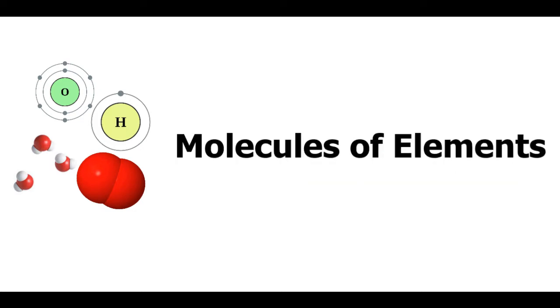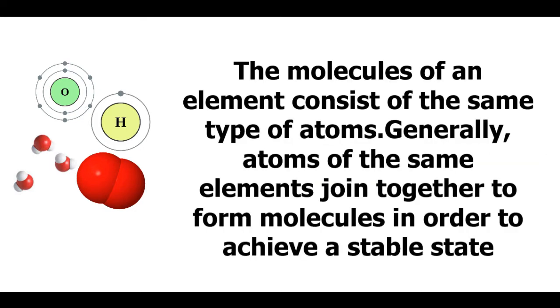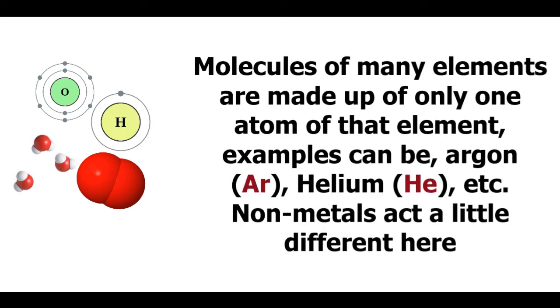Molecules of elements. The molecules of an element consist of the same type of atoms. Generally, atoms of the same elements join together to form molecules in order to achieve a stable state. Molecules of many elements are made up of only one atom of that element. Examples can be argon, helium, etc.